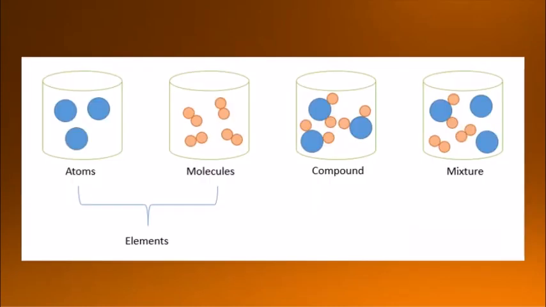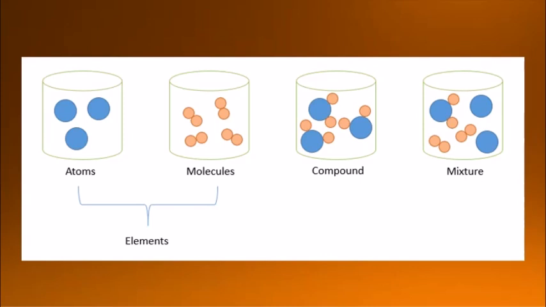Now the second way of classification of matter is according to the chemical composition of the matter. We classify it into three types: elements, compounds and mixtures. Now, we consider whether the smallest particles of matter are similar or different and what they are made up of. The smallest particle, whether it is an atom or a molecule, makes an element or a compound.